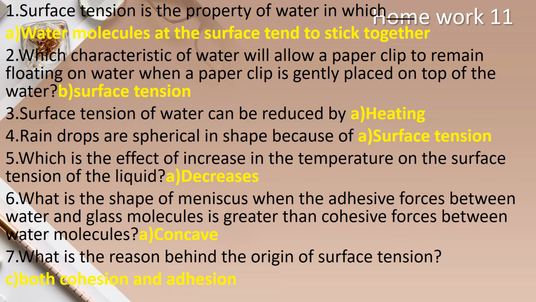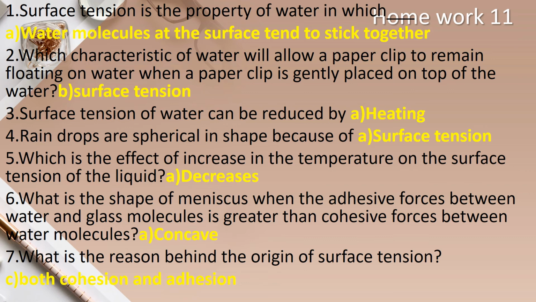This is the example of surface tension. If a paper clip floats on water, it is an example of surface tension. So option B is the answer. And the third one: surface tension of water can be reduced by heating. Option A. If you are heating the water, the surface tension reduces.